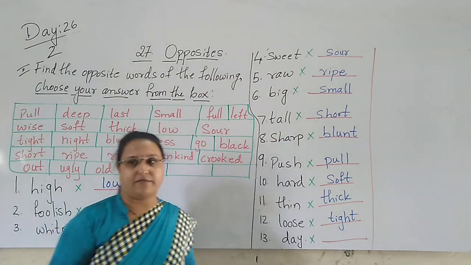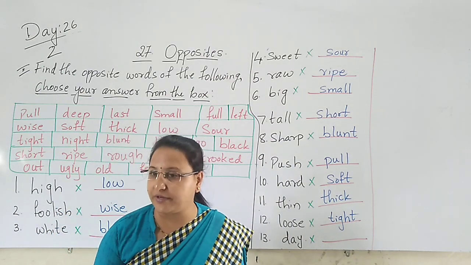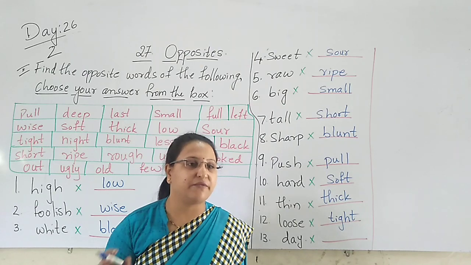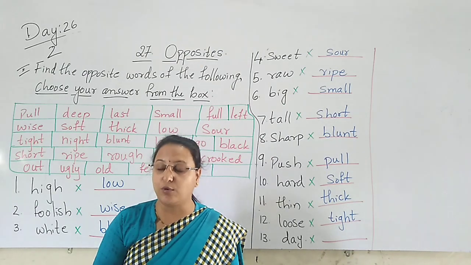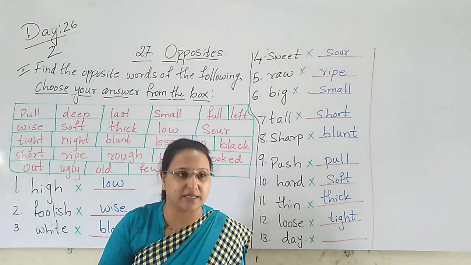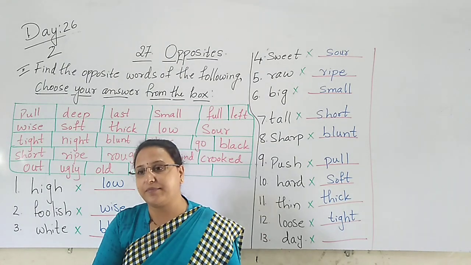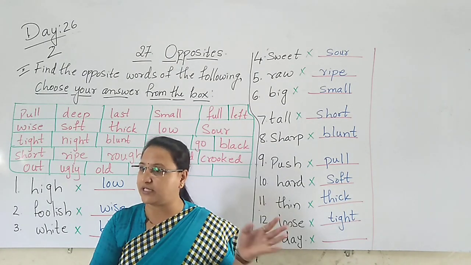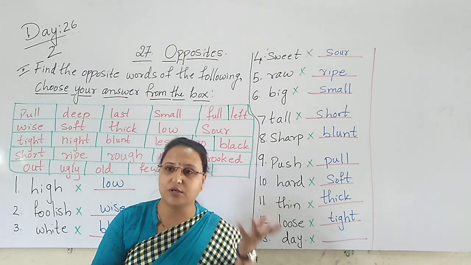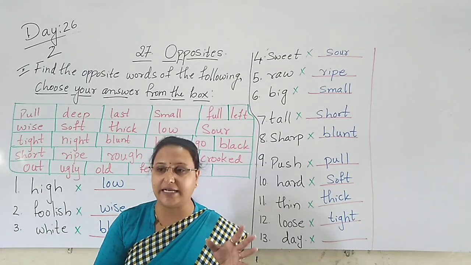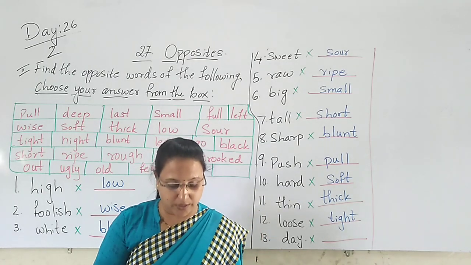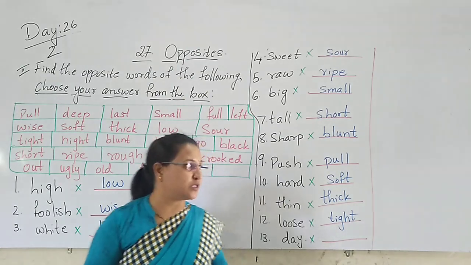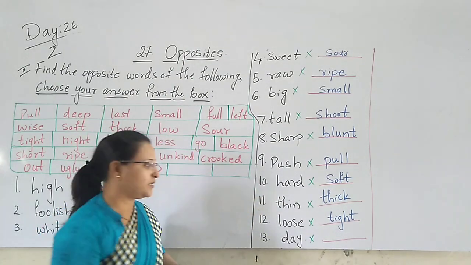Day. When day is there, we go, we move, we play, we eat, we enjoy the day by moving outside. Why? Because there is the sunlight. Then at night time, we don't do anything. What we do? We sit in our house, we eat food and we go to sleep. Why? Because at night time, no people work. So day. The opposite of day is what? It is night.